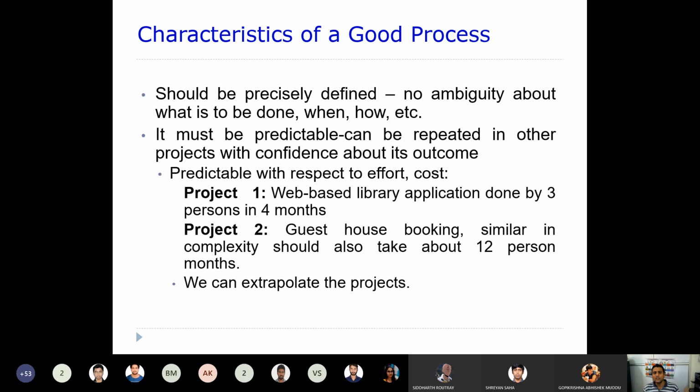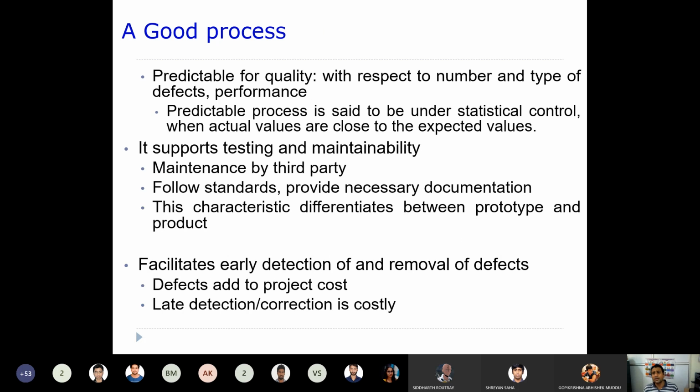So that is effort. Sometimes, if really required, you can extrapolate. Extrapolate means you add a little bit to that in order to fit with the guest house booking. You are just comparing, that means you are going to predict. So it is predictable with respect to effort and cost. If you have a similar sort of application, you can always predict.